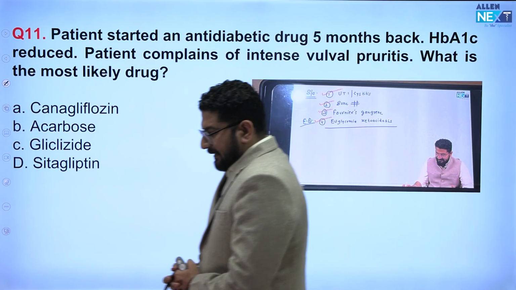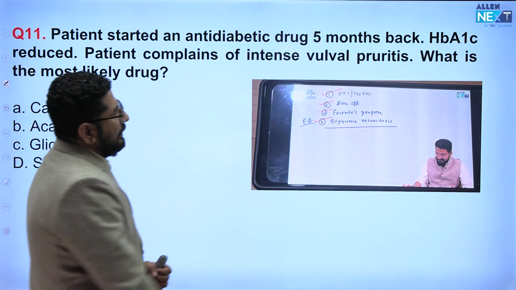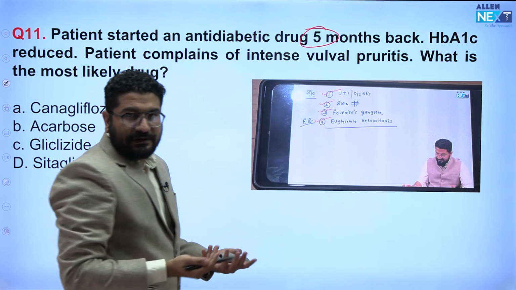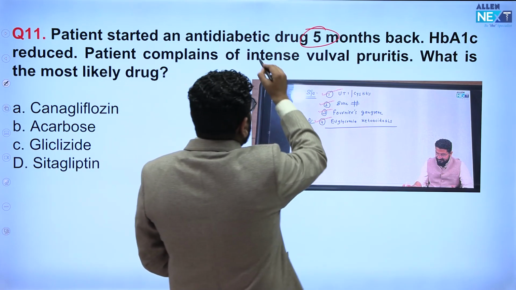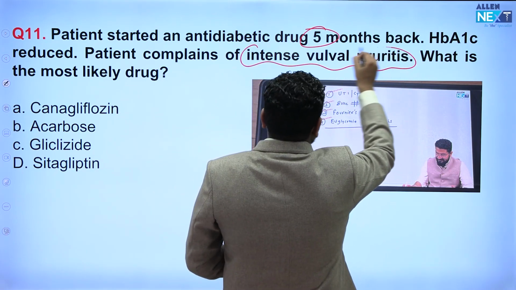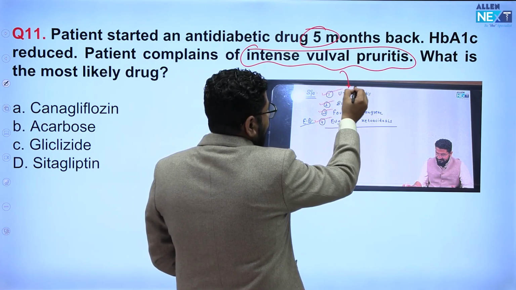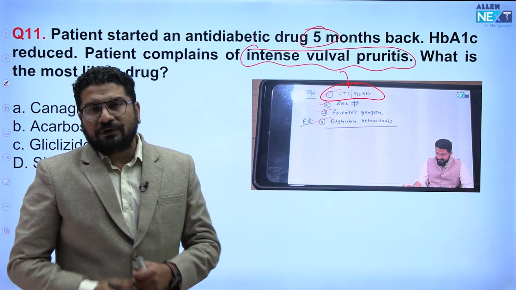Okay, then again diabetes was asked in the treatment part. Let's see the question. Patient started an anti-diabetic drug 5 months back. HbA1c reduced. That's a good thing, means drug is working in the body. Patient complaint of intense vulval pruritus. Vulval pruritus, so you can see it means patient is having urogenital infection. So which drug predisposes the risk of UTI, cystitis?